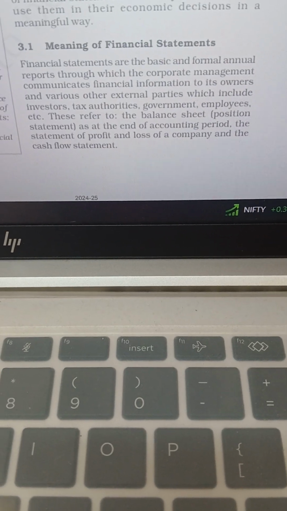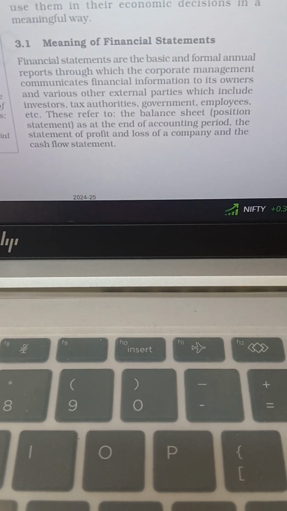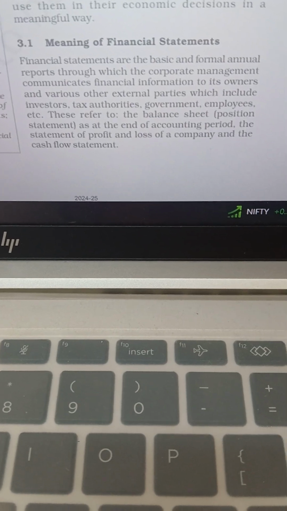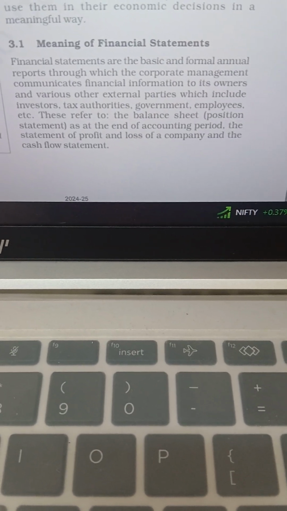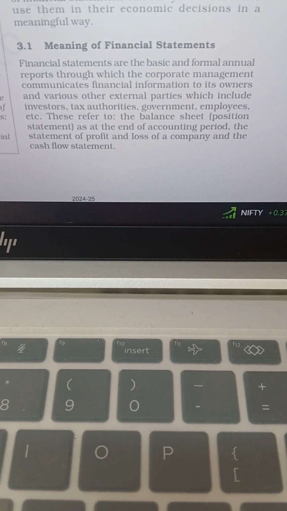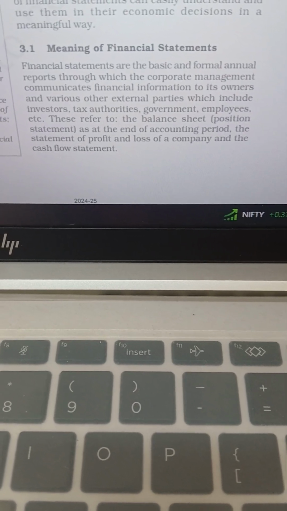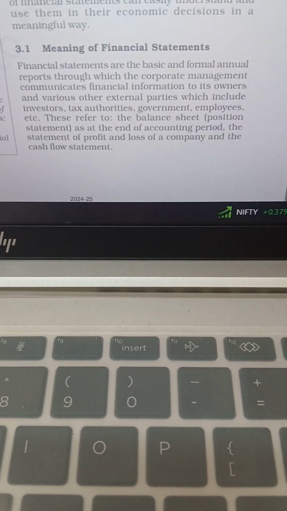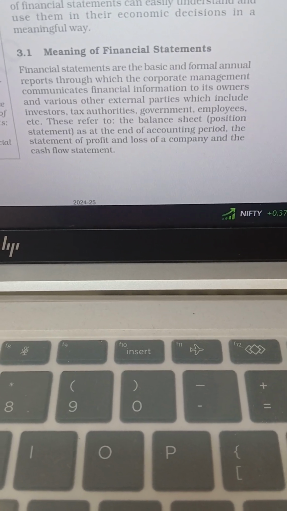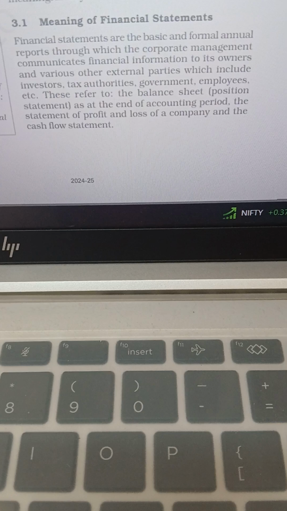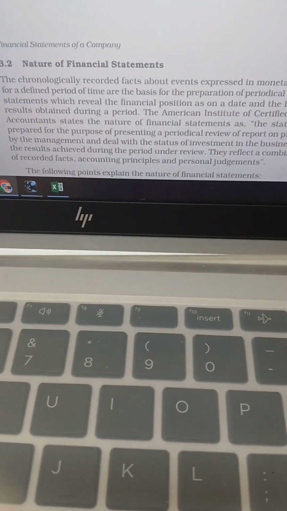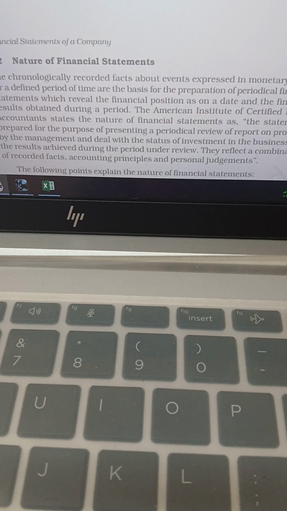Then the financial statements comprise the balance sheet, also known as the position statement. Why is it known as the position statement? Because it shows the position of the company on a particular date, that is, 31st December of any year, as at the end of the accounting period, the statement of profit and loss of the company and the cash flow statement. Then, nature of financial statements.